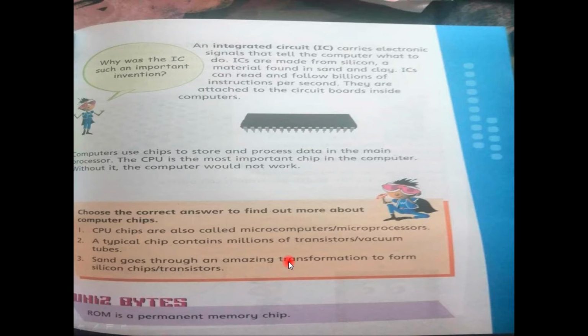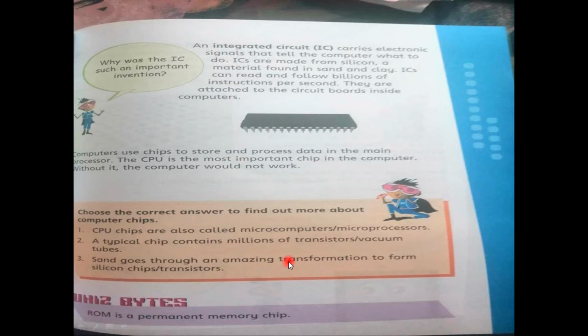Here is a question in the bubble. You can see: why was the IC such an important invention? Because ICs perform the most important task inside the computer. As you know, a computer is an electronic device. Electronic means without electricity the computer cannot work.